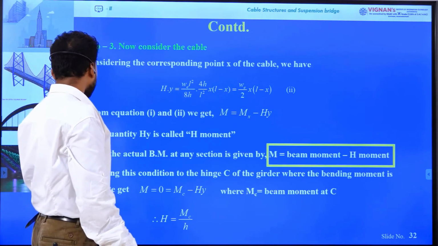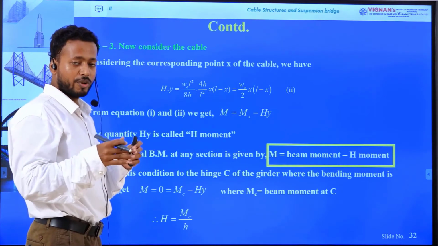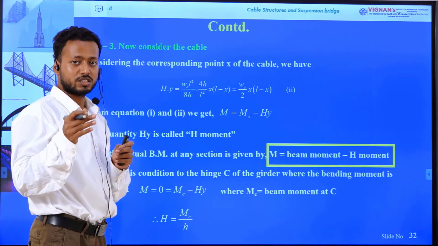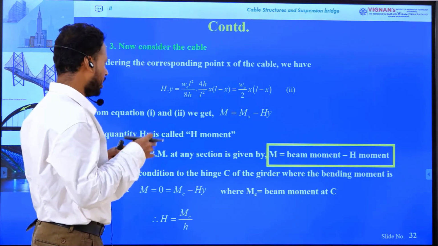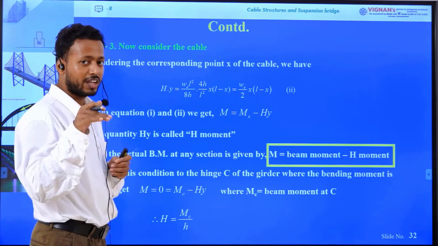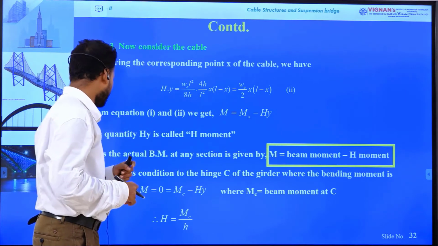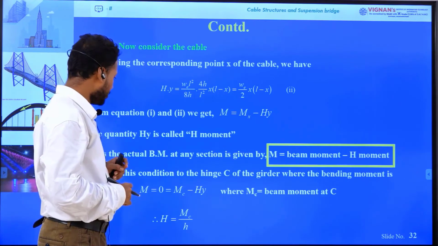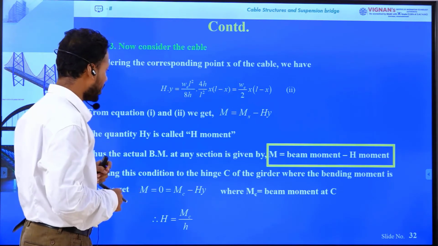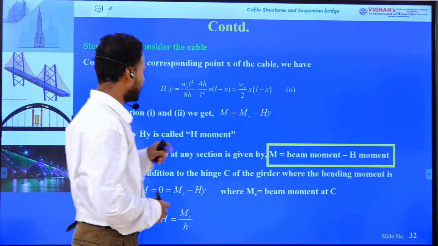Here the quantity Hy is called H moment, because this H moment is induced due to the horizontal reaction multiplied by the lever arm, that is y, the dip of the cable at the center point. Thus the actual bending moment at any section is given by M equals beam moment minus H moment. What is beam moment?